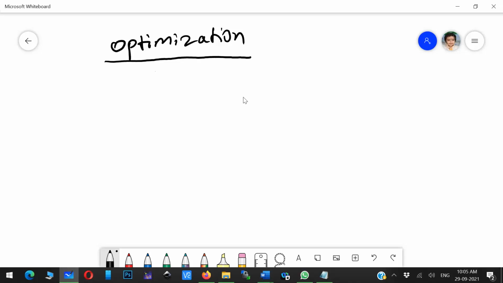What is optimization, and where exactly do we have to use it? What are the different optimization techniques, and how can we use a Python program to execute that kind of problem? These things we are going to see in this session. So today's topic is optimization, and where exactly we use it, which we'll also see specifically in the electrical domain.